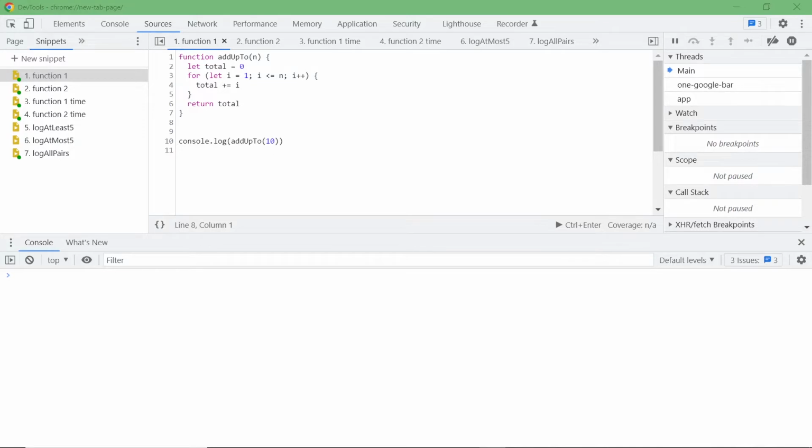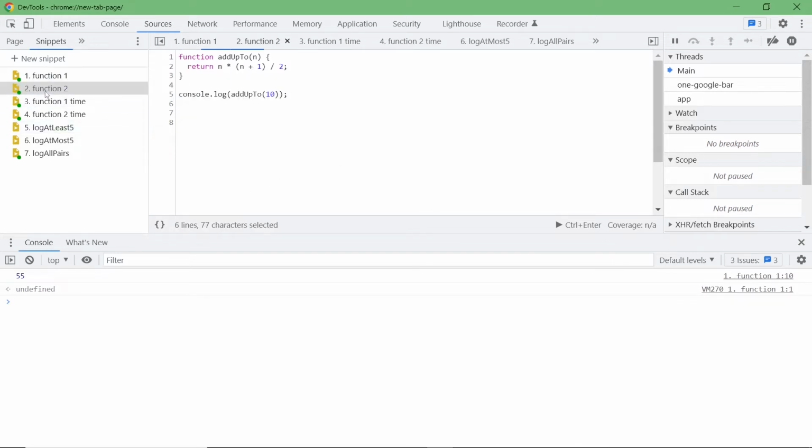All right, let me show you two functions. They both do the same thing. If we console log add up to 10, we get 55 as the output. Let's now take a look at the second function. This one uses the mathematical formula. It's not using any loop or anything. If I provide 10 as the input for this function, I'll get the same output. So they do the same thing, but it is implemented differently.